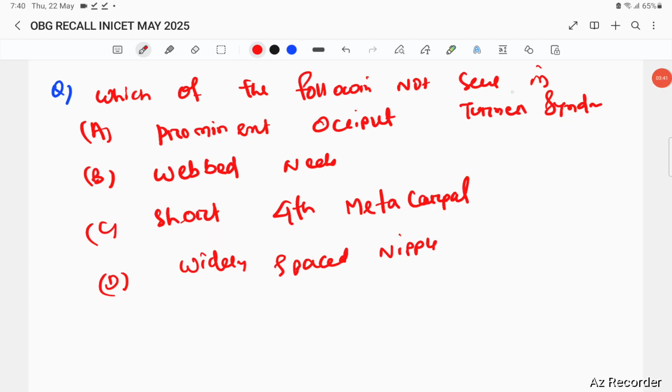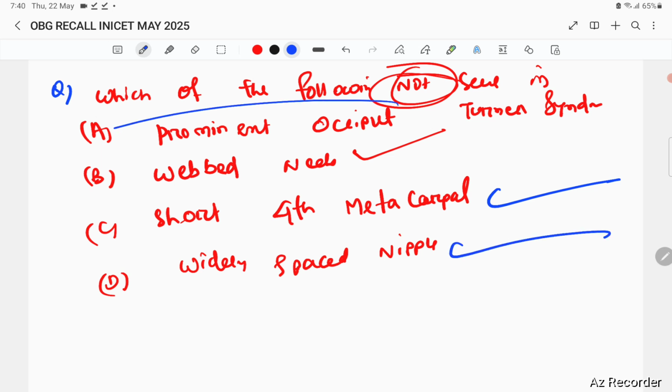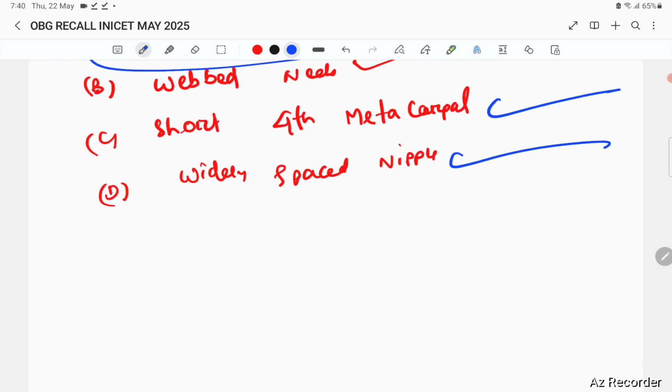The next question: which of the following is not seen in Turner syndrome? In Turner syndrome you see a webbed neck, a short fourth metacarpal, and widely spaced nipples, but there will not be a prominent flat occipital.